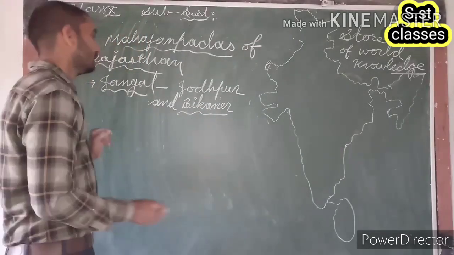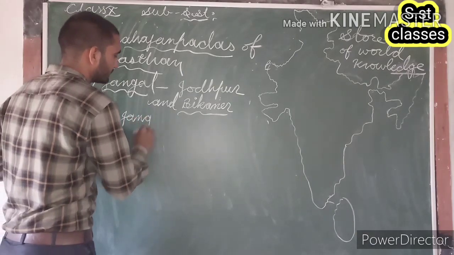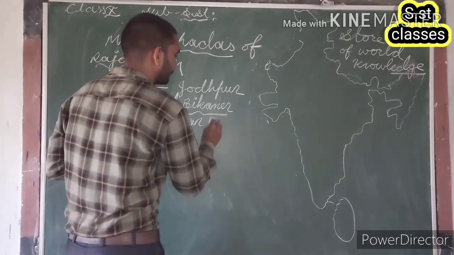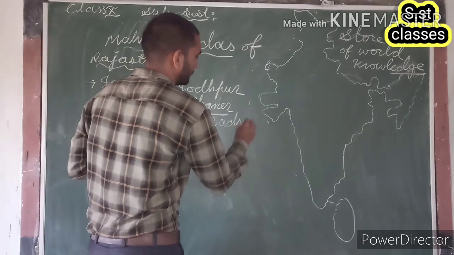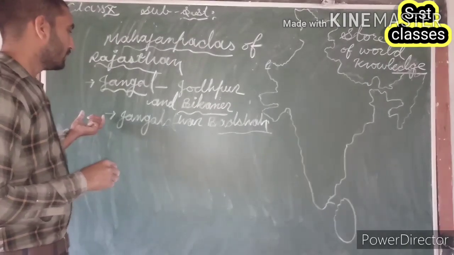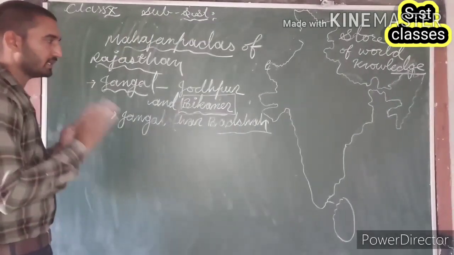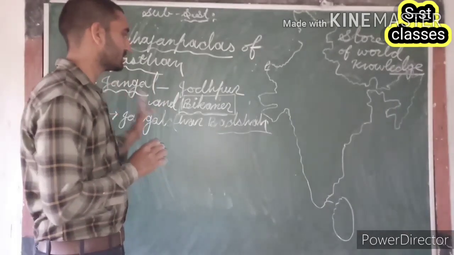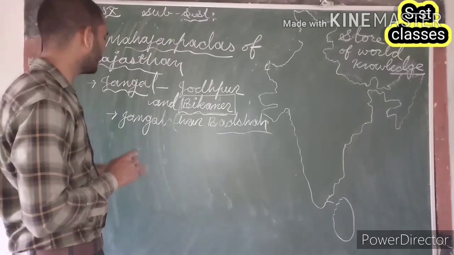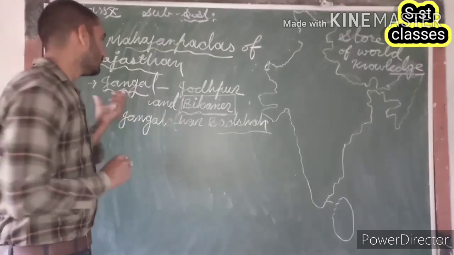Is that clear, guys? After that, the rulers of this region called themselves Jangal Dhar Badshah, and the evidence that Bikaner was related with the Jangal Janpad we can find with this point, that on the coins of the rulers of Bikaner we find a title with the name of Jangal Dhar Badshah.